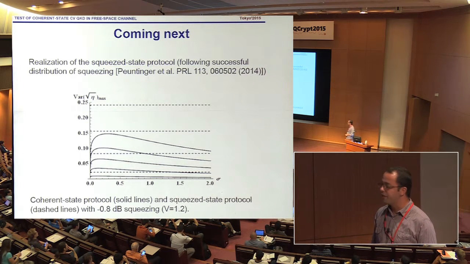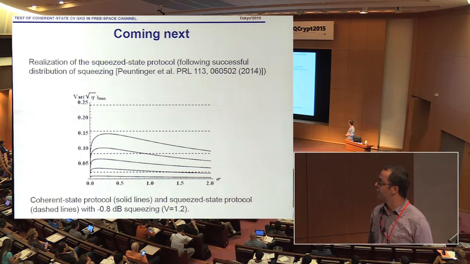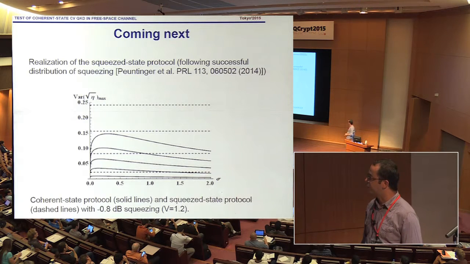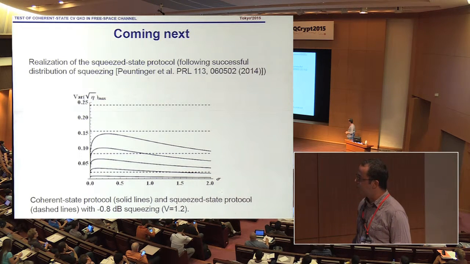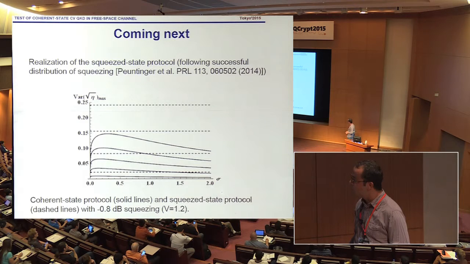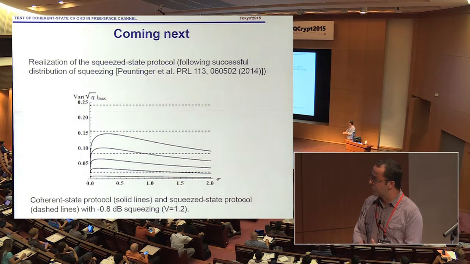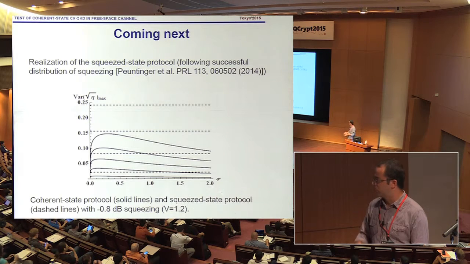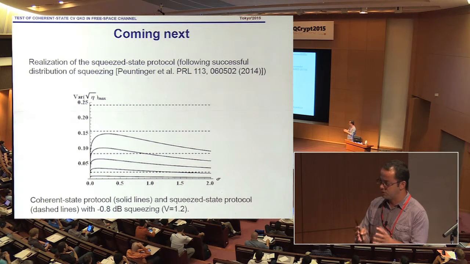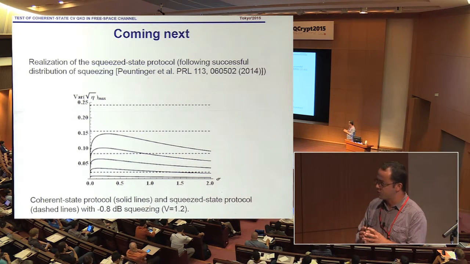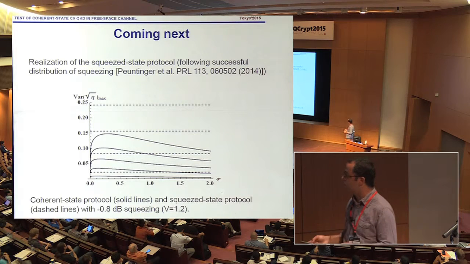ongoing work already. So it will be the Gaussian modulated squeeze state protocol, because we've theoretically shown that if we compare the performance of the Gaussian protocol, these are the graphs that I show, the dependence of the maximum variance of fluctuations of transmittance with respect to the modulation depth. So if we take the squeeze state protocol, even with some quite low squeezing, which is 1/1.2, and the modulation in this regime, in the standard protocol, is given by the anti-squeezing, so the modulation depth is fixed. This is why there is no dependence.